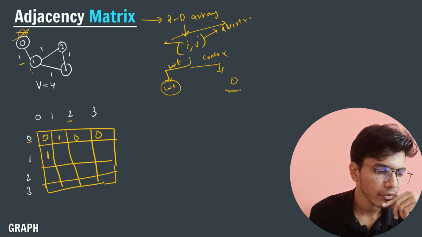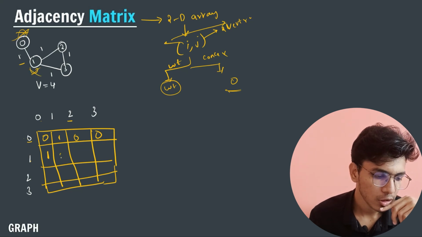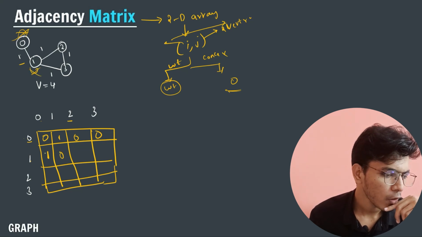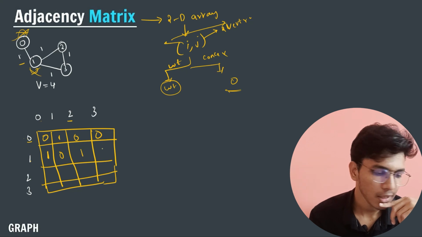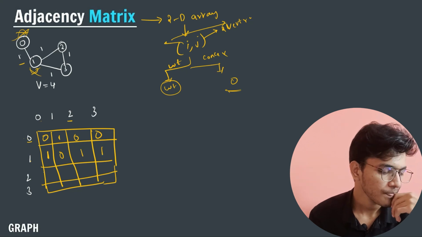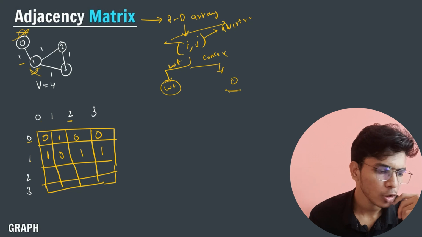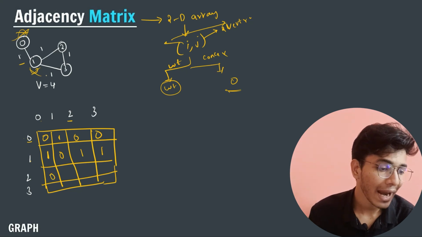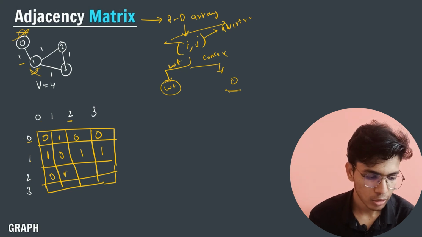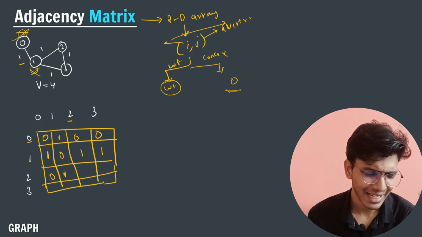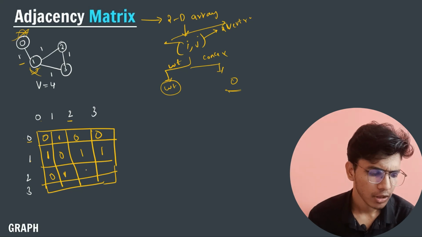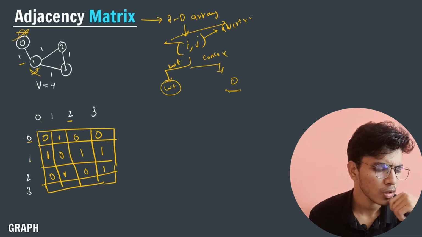After that, for 1 and 1, there is no connection, so I will store 0. After that, for 1 and 2, it is having connection. 1 and 3 having connection. Now for 2 and 0, there is no direct connection, so I will store 0. And for 2 and 1, there is a connection, so store 1. After that, for 2 and 2, there is no direct edge here, so I will store 0 here. After that, for 2 and 3, there is a connection, so store 1.